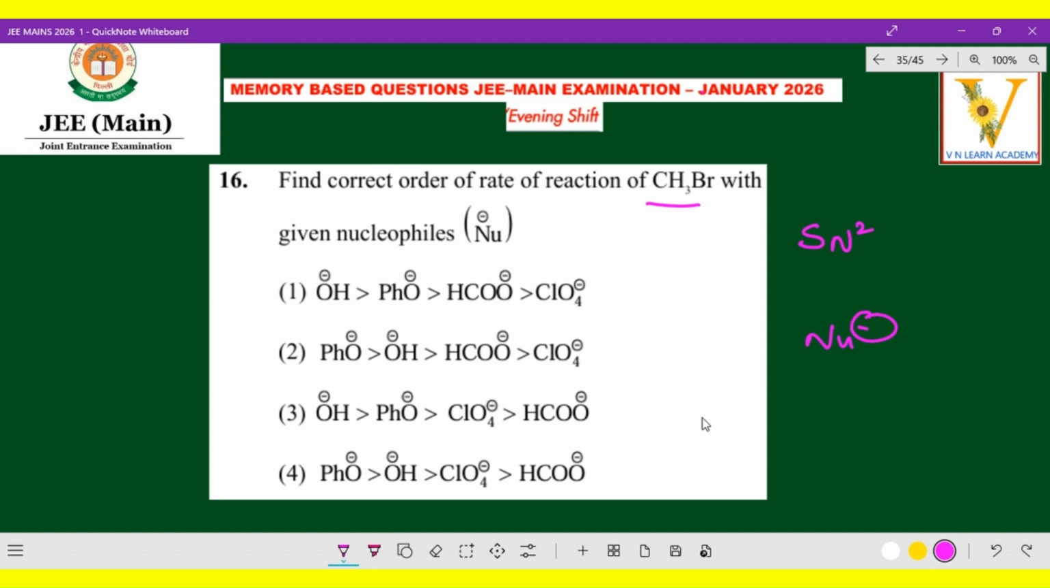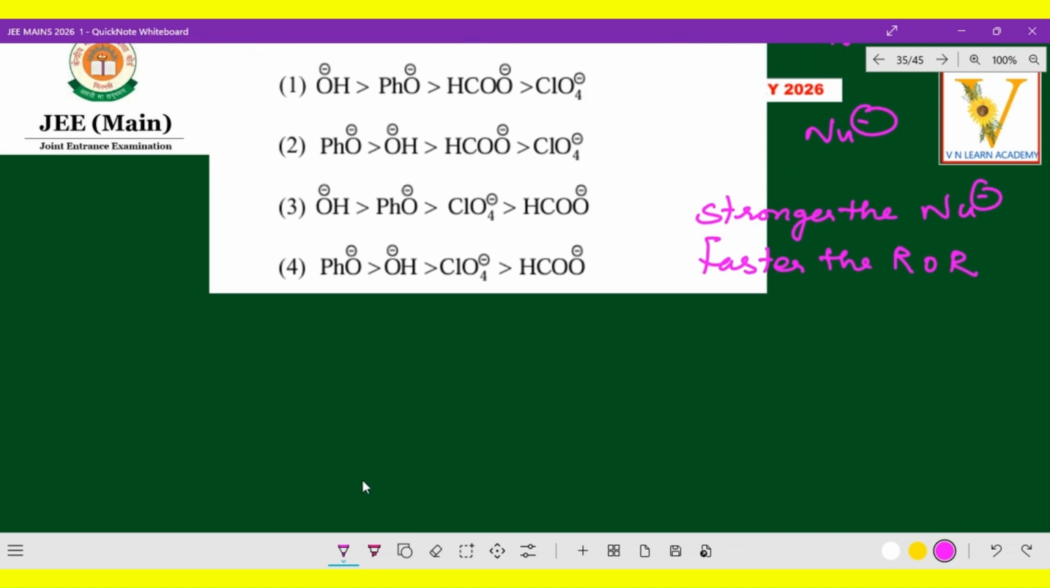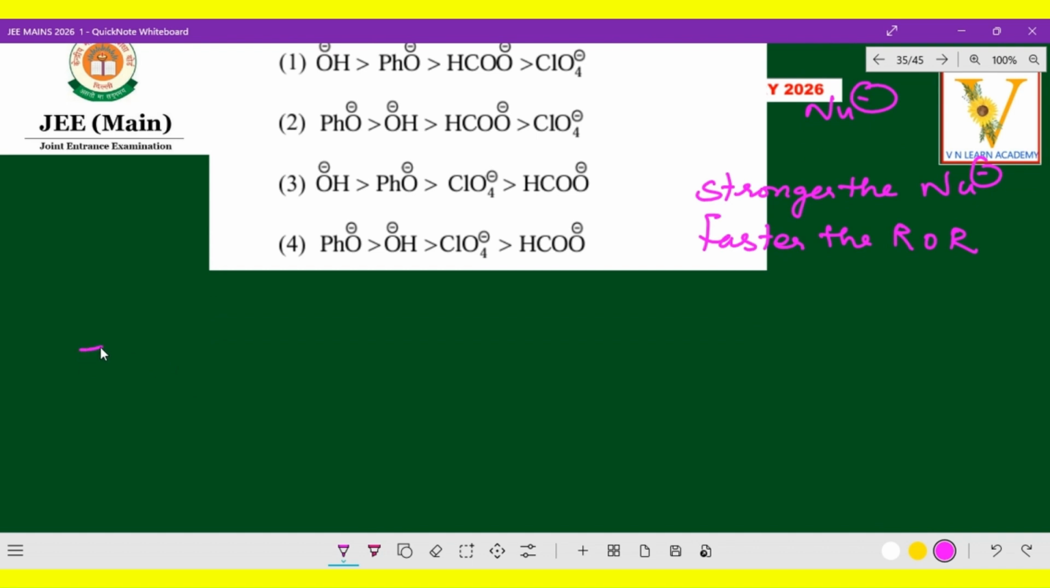So which is the stronger nucleophile? Stronger the nucleophile, faster the rate of reaction. So this is very important. So among these, OH, generally, it is a strong base, like NaOH. So OH minus is a very strong base. Right, now next one, PhO minus. So PhO minus is phenoxide. Phenol is lesser than phenoxide, phenoxide is stronger. So phenoxide, because of resonance, is resonance stabilized.